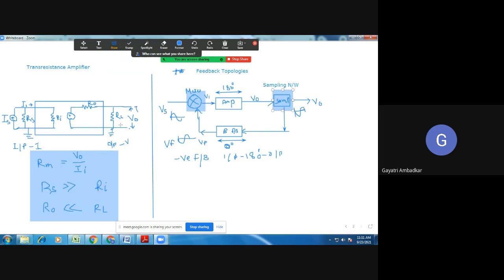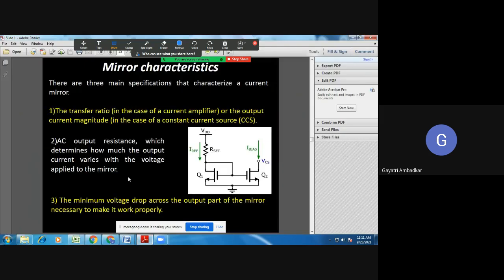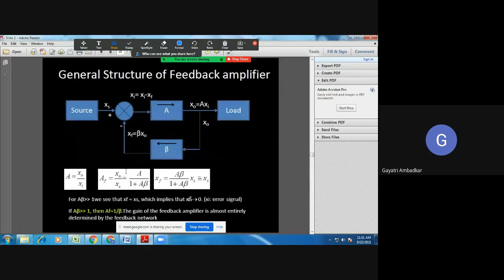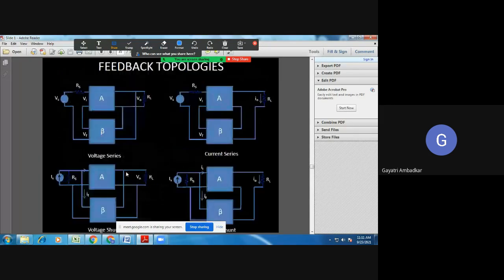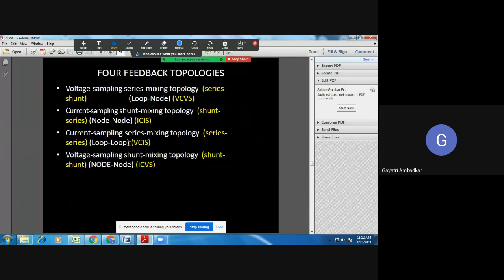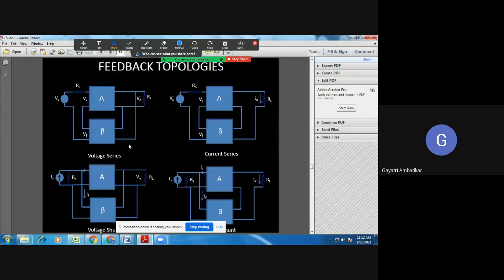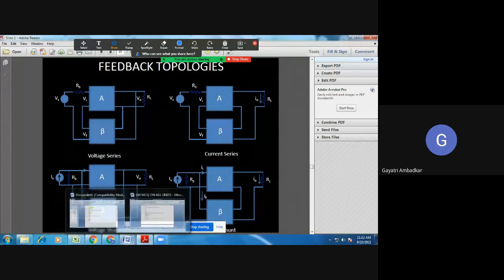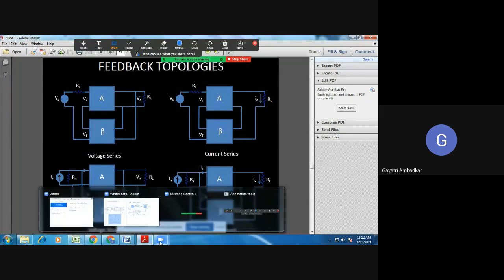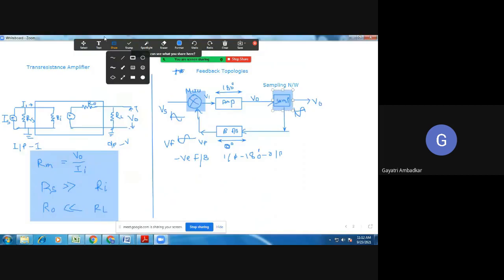Let me show you. Two types of sampling means what? This sampling may be current, series or parallel. Let me use the whiteboard till that time. Let's first talk about mixing.